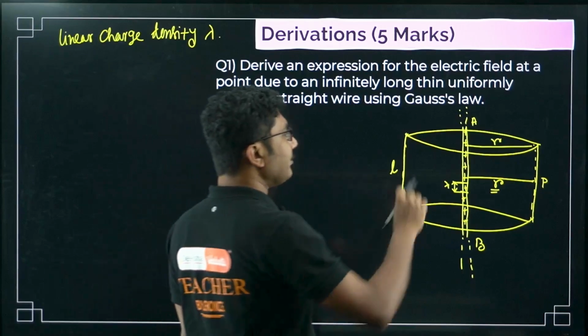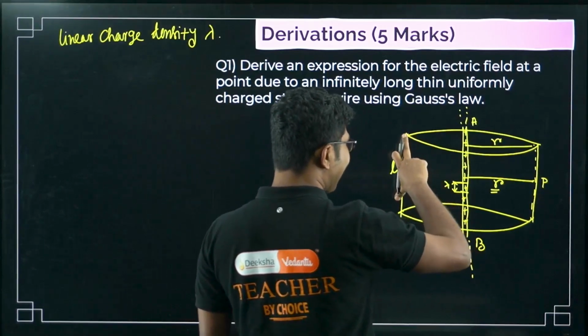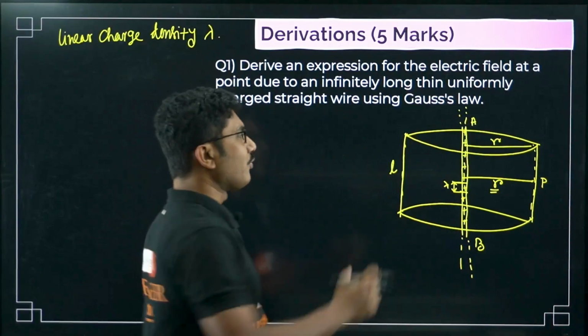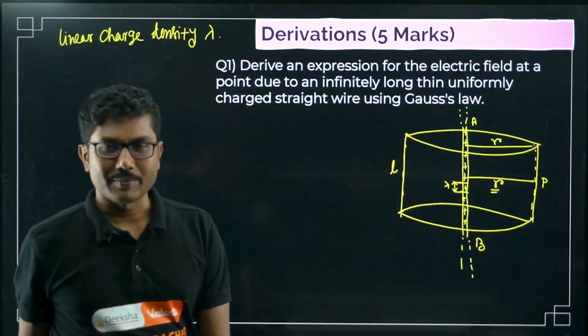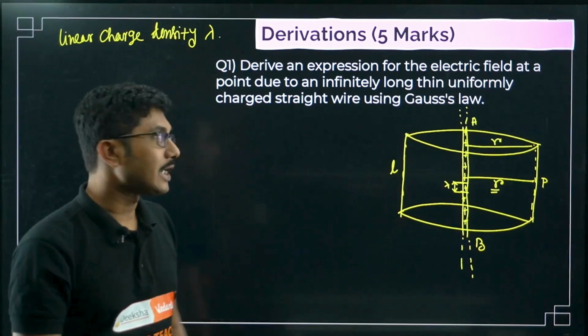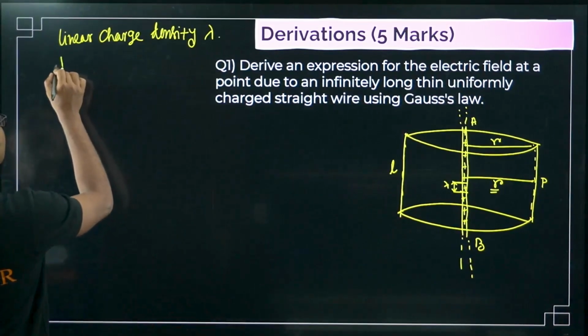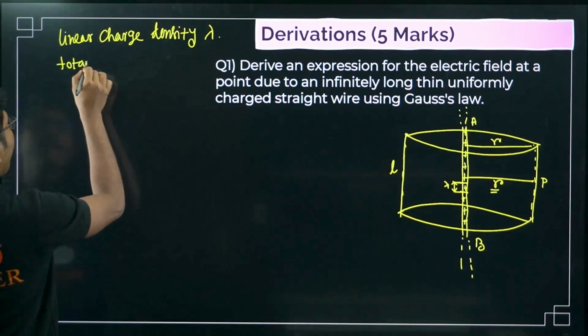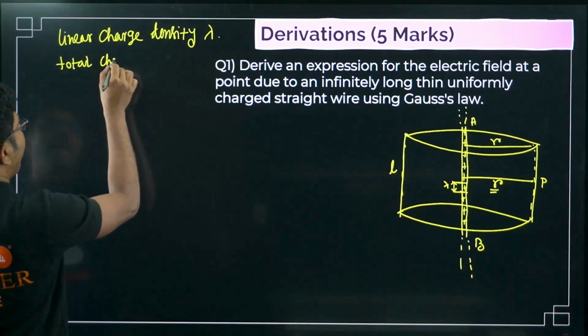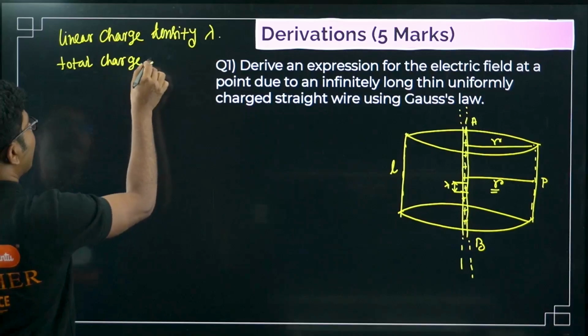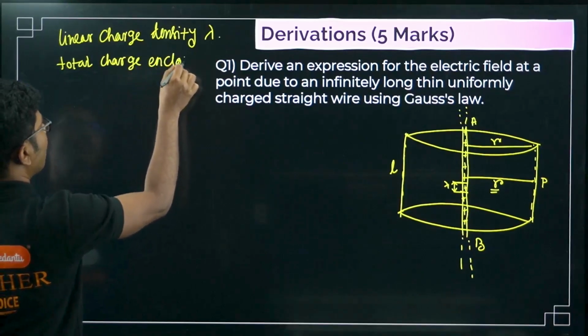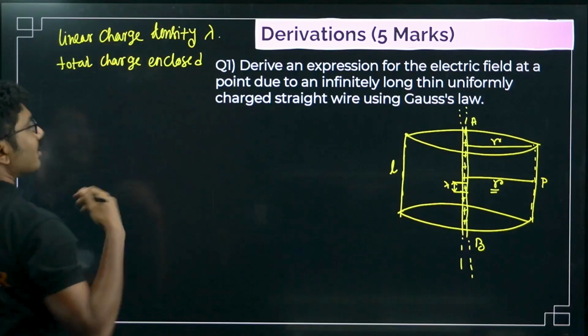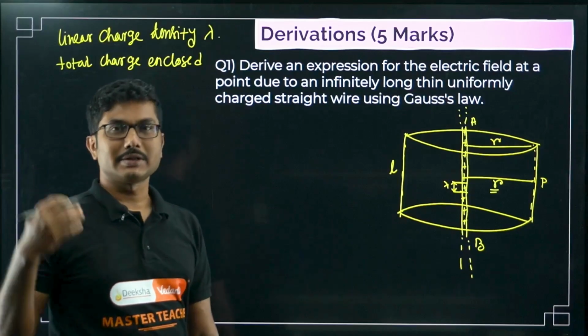So in 1 unit the charge is lambda; in L units, where L is the length, for 1 meter it is lambda, for L meter how much is the charge? So the total charge enclosed, why is it important? Because Gauss's law is based on the charge enclosed.